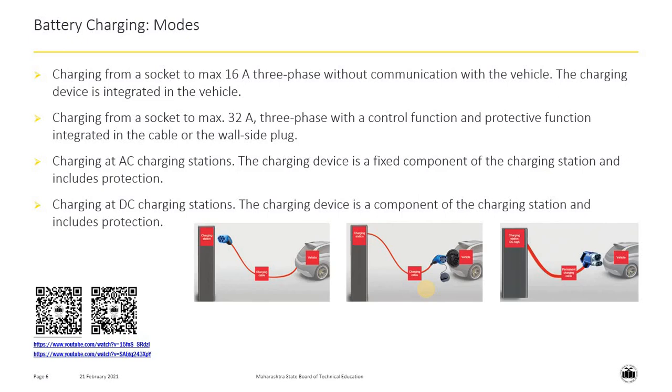The charging device is a component of the charging station and includes protection. Out of these four modes of battery charging, first two modes can be used at your home, whereas third mode and fourth mode is found at the charging stations.